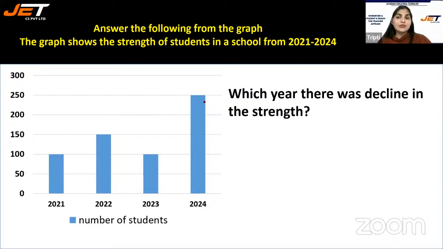Which year was there a decline in strength? The strength declined, went down. So the strength declined in year 2023, because in 2022 there were 150 students, and in 2023 we saw a downfall. It reduced by 50. So in year 2023, there was a decline in the strength of students.